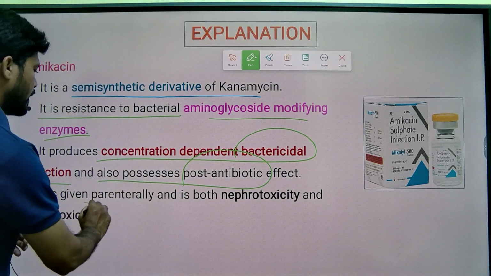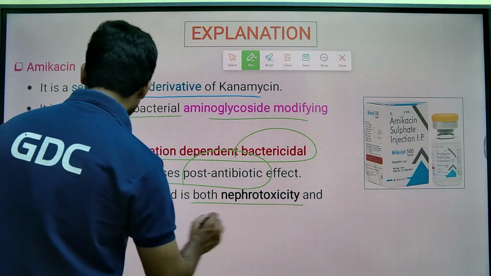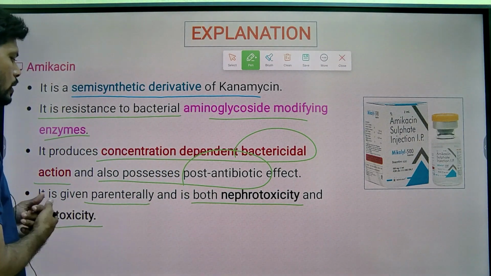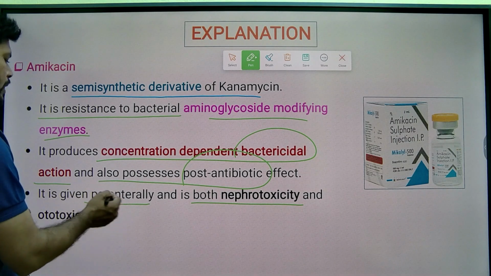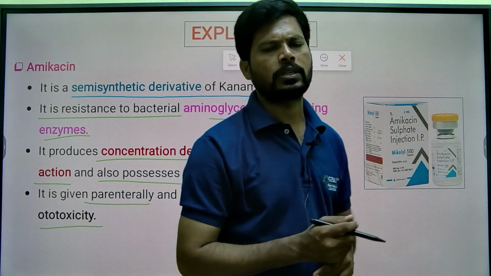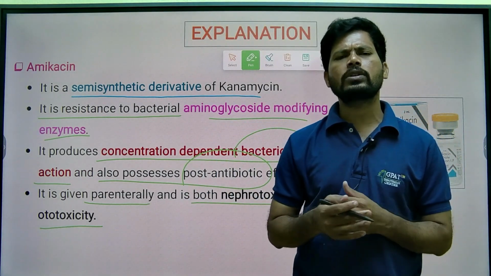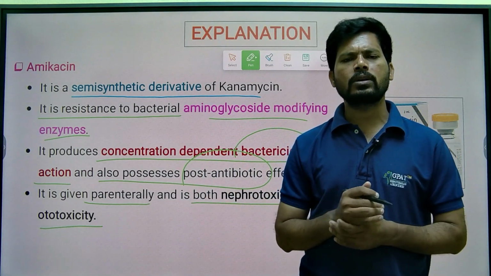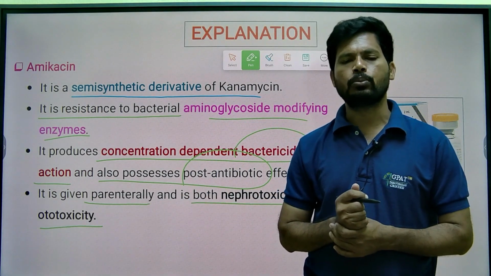It is given parenterally. Both nephrotoxicity as well as ototoxicity are the major drawbacks of all aminoglycoside compounds.